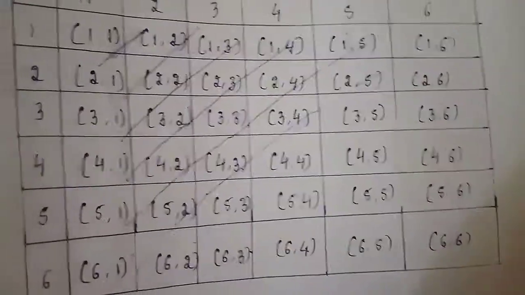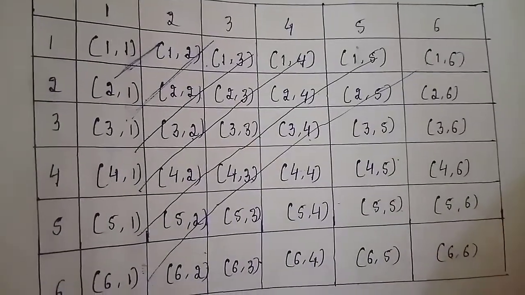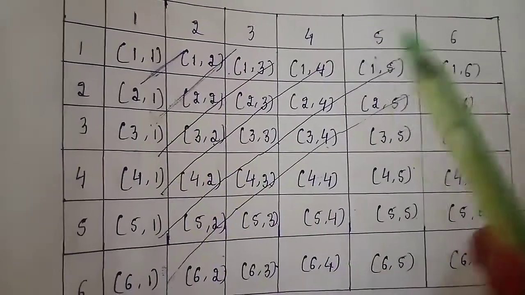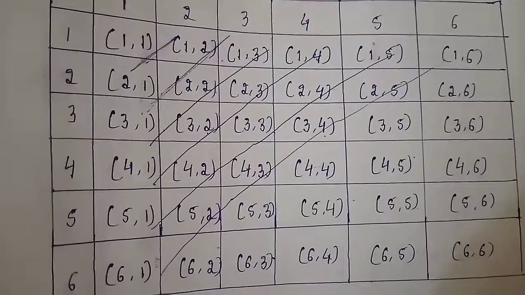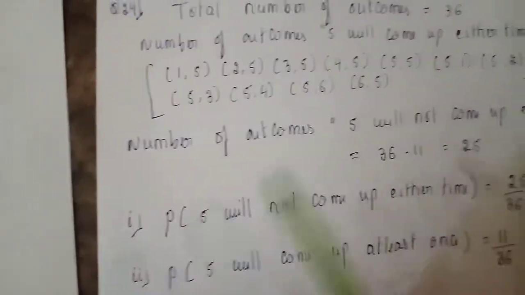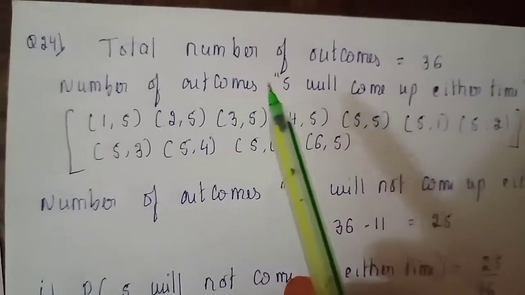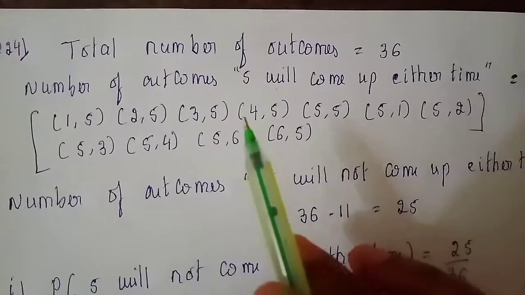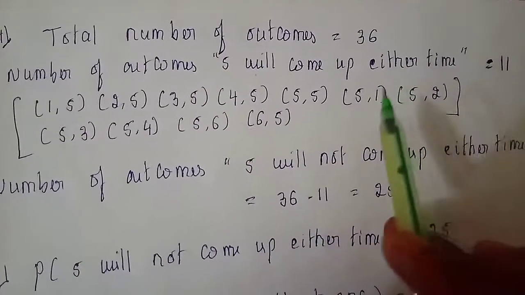So let us see the sample space. Already explained to you, this is the sample space when you throw a die twice. Total number of outcomes is 36. And what is asked? The number of outcomes where 5 will come up either time.